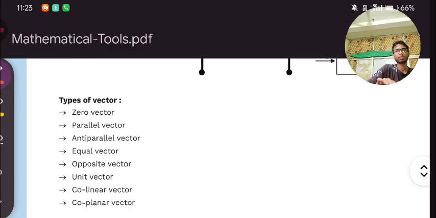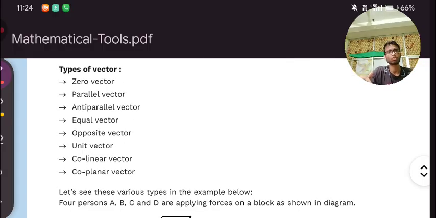Now let's see types of vector. We have seen a lot of things in the discussion of vector. There are a lot of types of vector, but some vectors we will discuss so that we can have clarity about the types of vector. We are starting with the zero vector. Just have a look. Read all these types of vector.